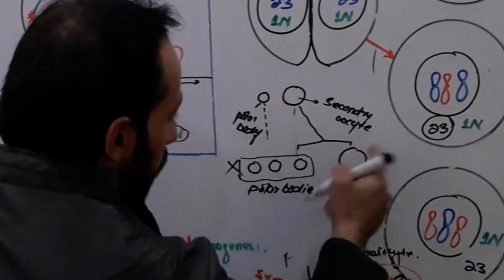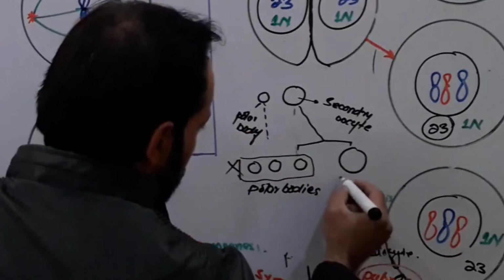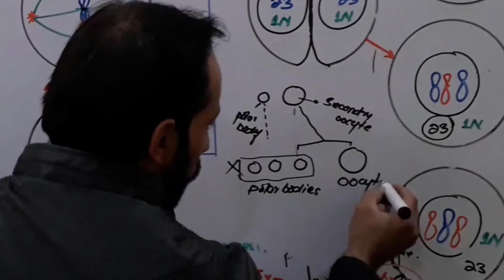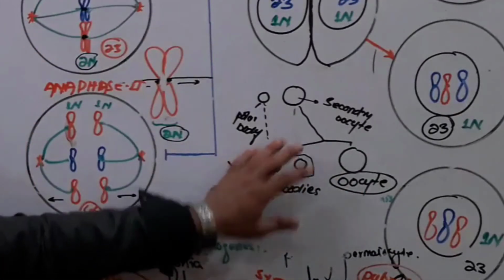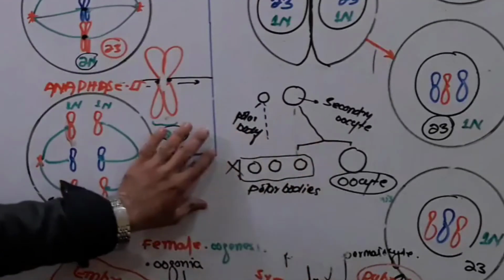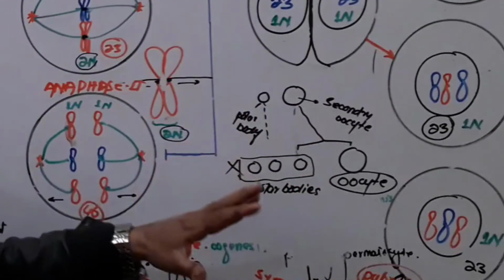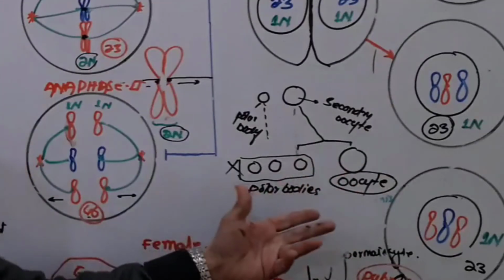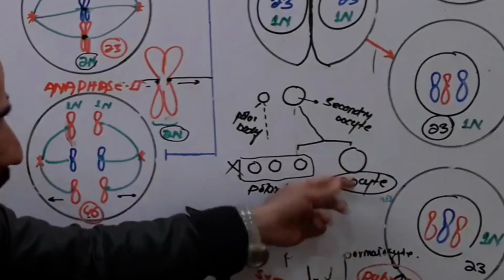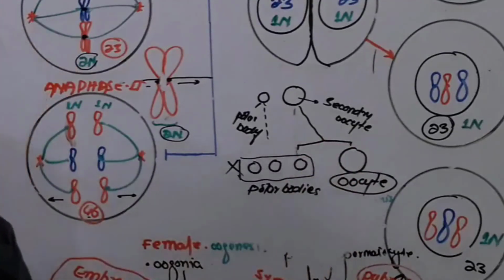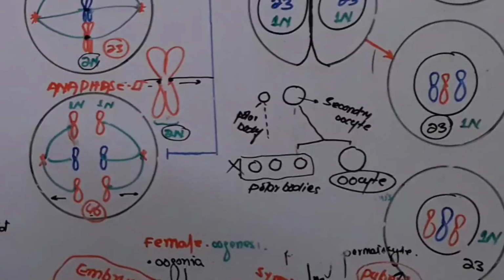So this is called oocyte, right? So there is the formation of oocyte in female. One oocyte is formed and 3 polar bodies are formed in case of female during meiosis second. These polar bodies will vanish, either through apoptosis or other processes. And this mature oocyte will remain, and it will release one copy every month from the ovary of the female, which will help her in sexual reproduction.